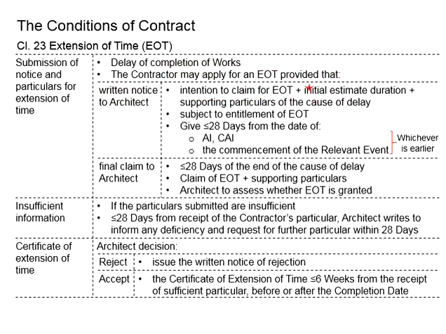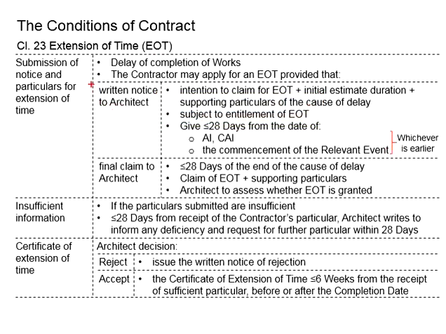The contractor will need to provide an initial estimate of the duration to be extended, and there should be supporting particulars for the cause of the delay. That means the contractor will need to justify that the relevant delay is not due to the negligence or omissions of the contractor. There should be reasonable reasons that the contractor is entitled to the EOT. This is subject to the entitlement of the EOT for the contractor.